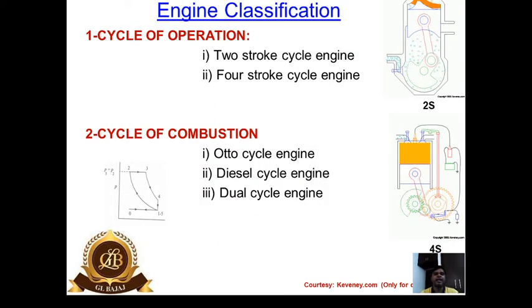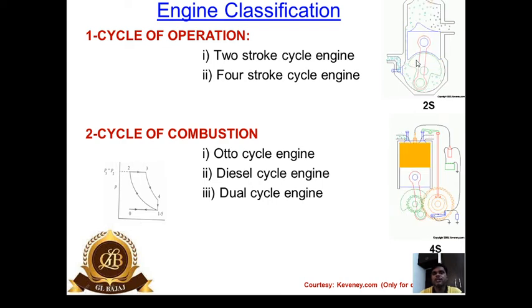Then we'll start with the classification of an engine, how the engines are being classified. The first classification is on the basis of cycle of operation. We have heard about the two-stroke cycle engine and the four-stroke cycle engine. This is an example of a two-stroke cycle engine, and this is an example of a four-stroke cycle engine. The references are cited here from where these have been adopted.